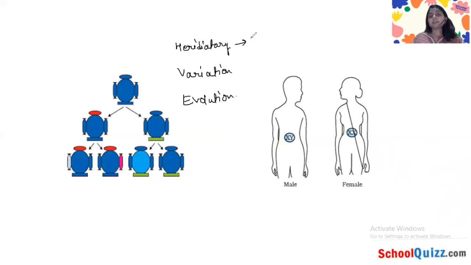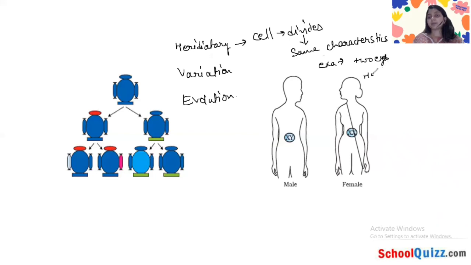Heredity is when the cell divides, the same characteristics are transferred. That is called heredity. Like for example, you have two eyes, and your mother and father also have two eyes.